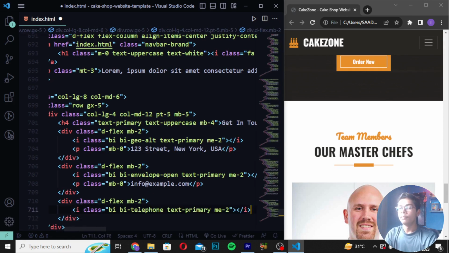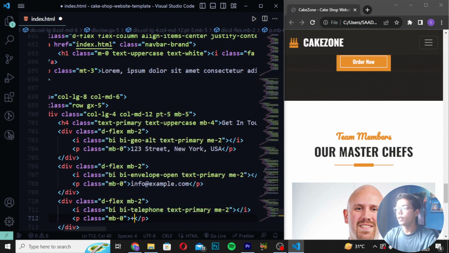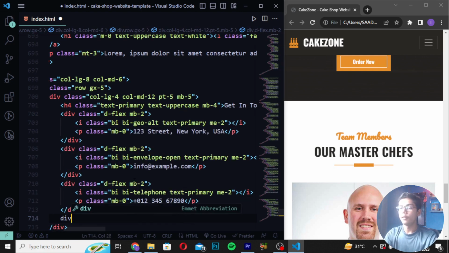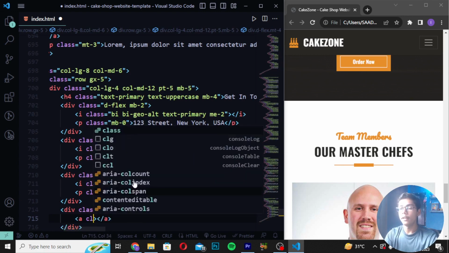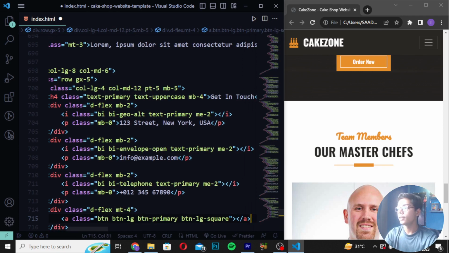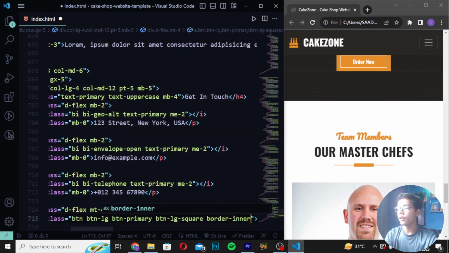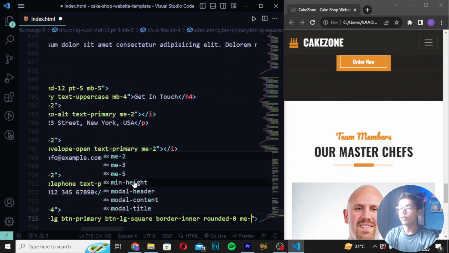Then write a p tag with class mb0, and write the phone number plus 0 1 2 3 4 5 6 7 8 9 0. Then you have to create your div with class d-flex mt4. Then I will be writing an a tag with class btn btn-lg btn-primary btn-lg-square. Then when you return this, write border, so here I will be writing border-inner rounded-0, and me2.